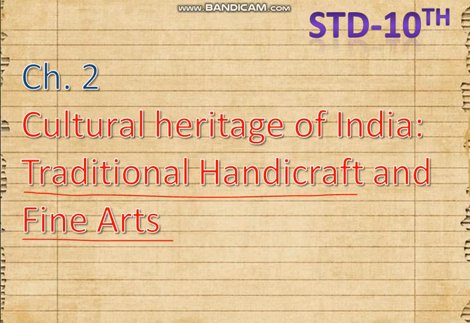If you have seen the index of your textbook, then you can see that all the chapters are related to one special topic. This particular chapter is related to the handicraft and fine arts. Let us go further.